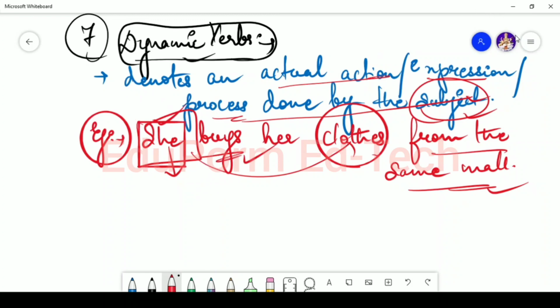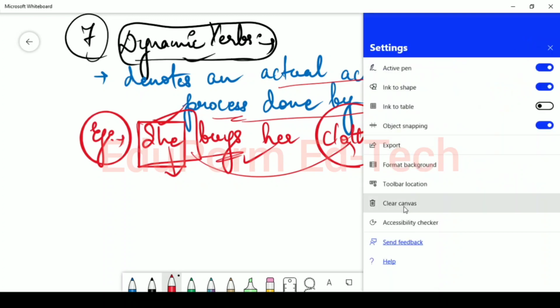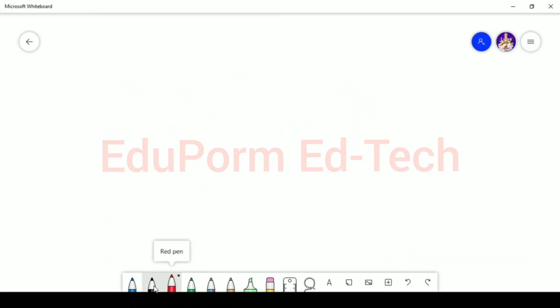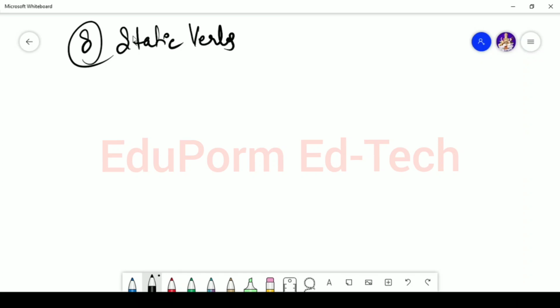Now the last one is the static verb. Static verb, obviously the name will be just opposite. The function will be just opposite. Static is the opposite of dynamic. Now static means it just tells about the mind. It tells about the state of mind of the subject. Okay, it has nothing to do with the action.